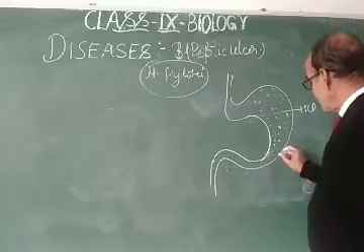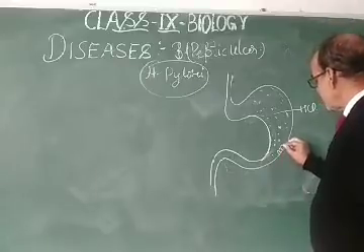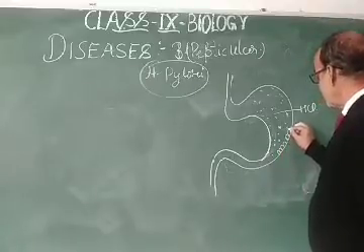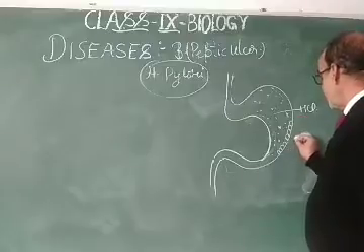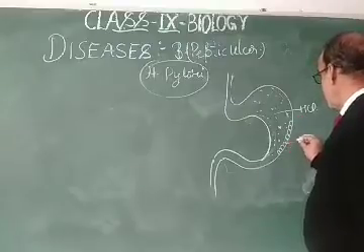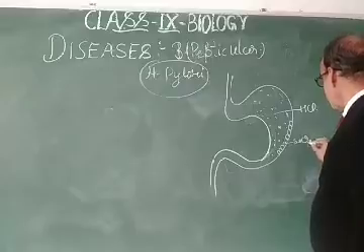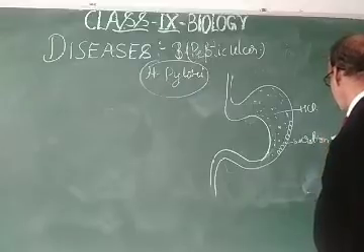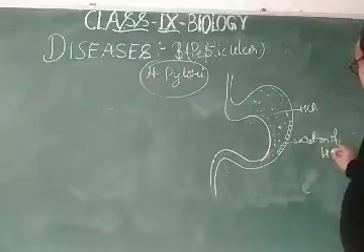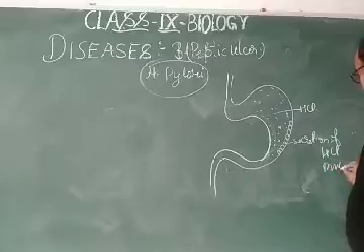Some cells are there in the inner lining, and these cells are responsible for the secretion of HCl, mucus, and pepsin.